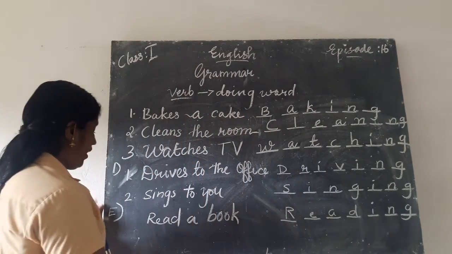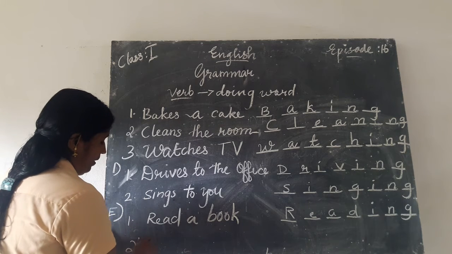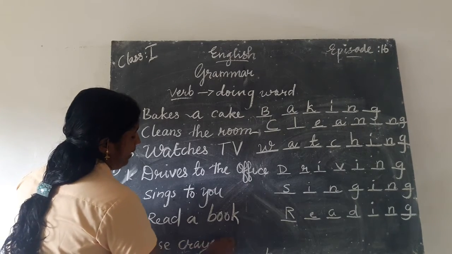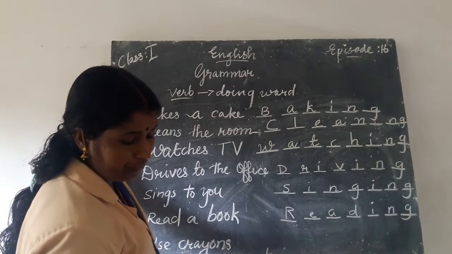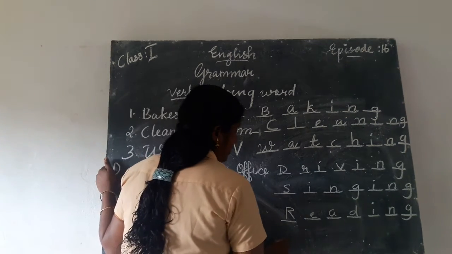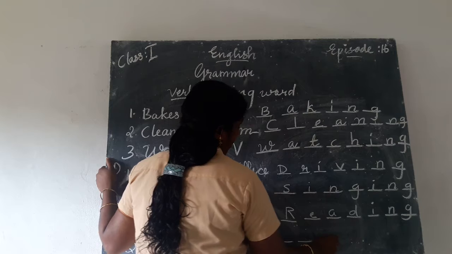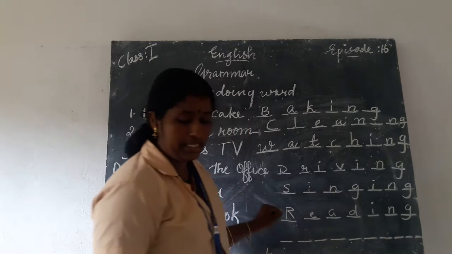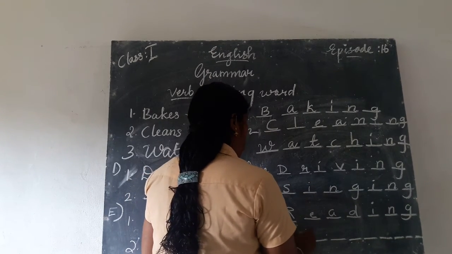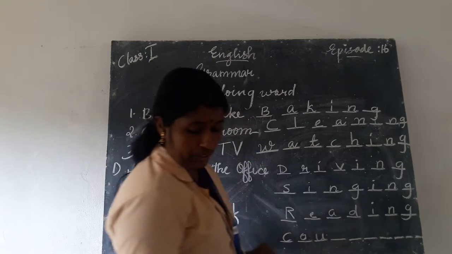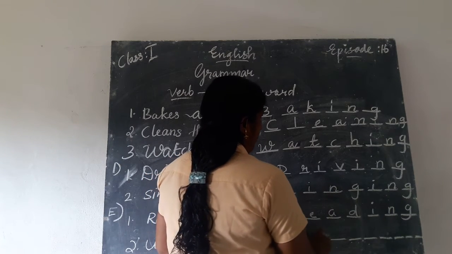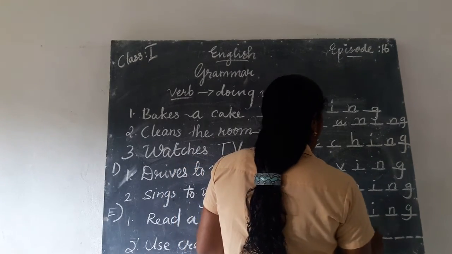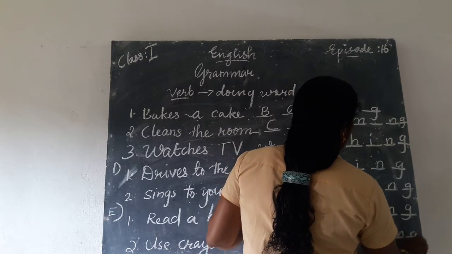Use crayons. C-R-A-Y-O-N-S. Use crayons. That action is called C-O-L-O-U-R-I-N-G.